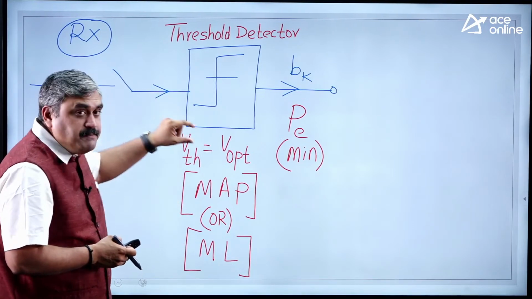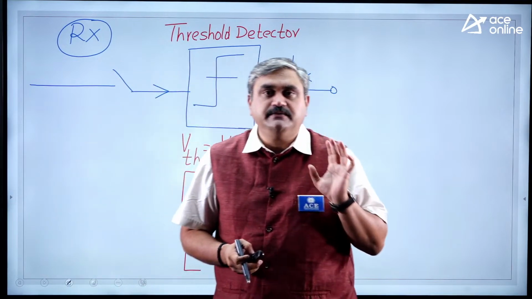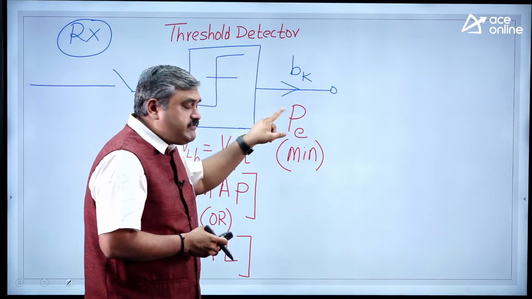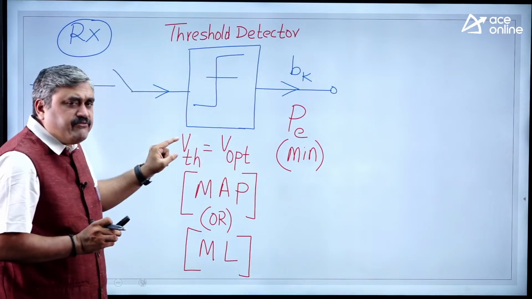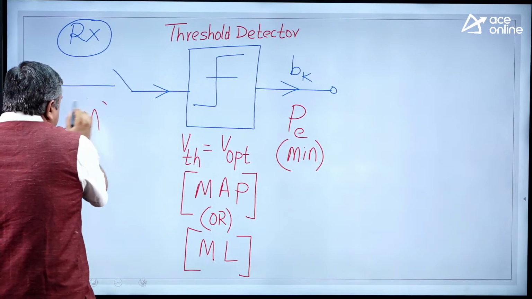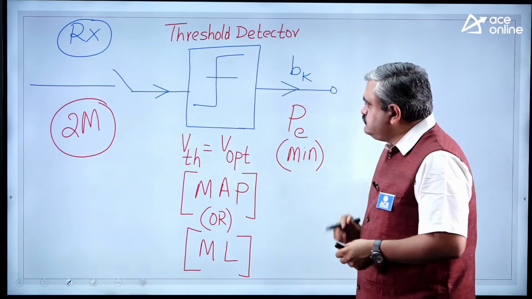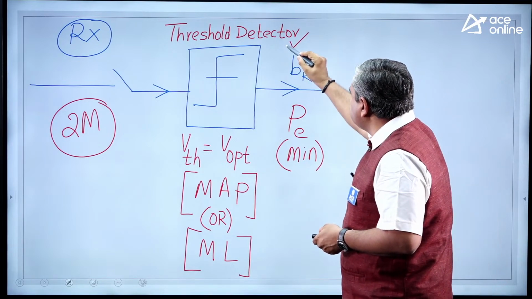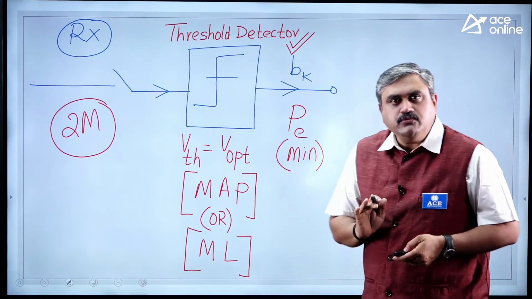These two algorithms help you optimize the value of the threshold voltage used at the threshold detector, so that it reduces your probability of error. Sometimes it will be minimized, sometimes it will be within limits. These two algorithms are very, very important, and a very important 2 mark question surprisingly comes from this area. So this is the area you have to focus on.